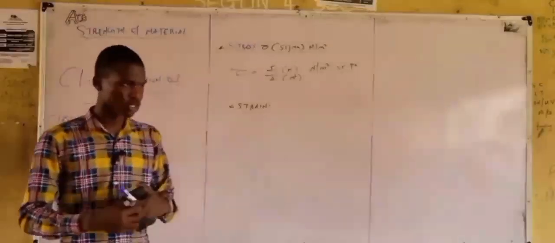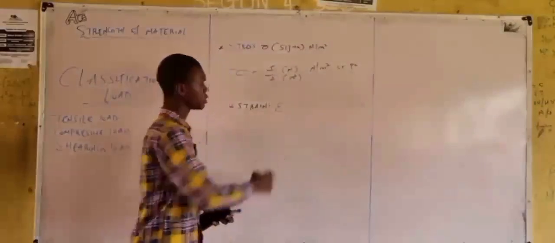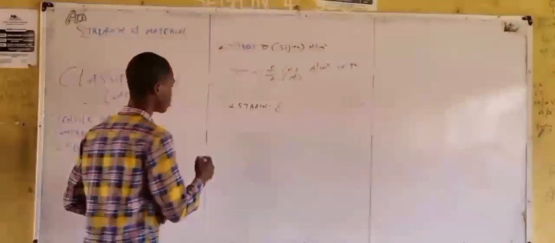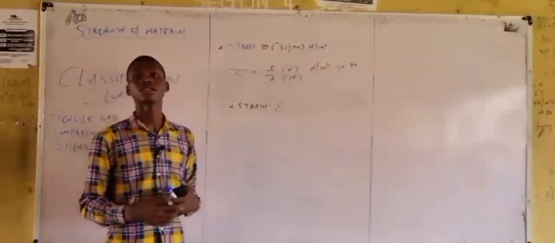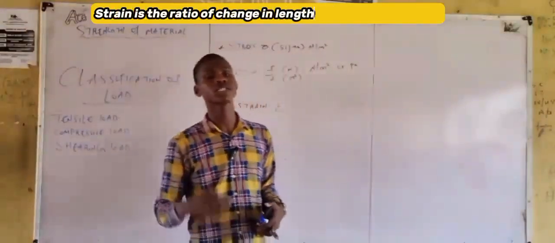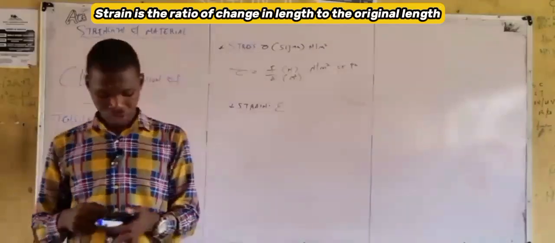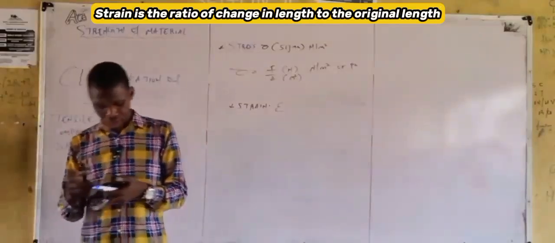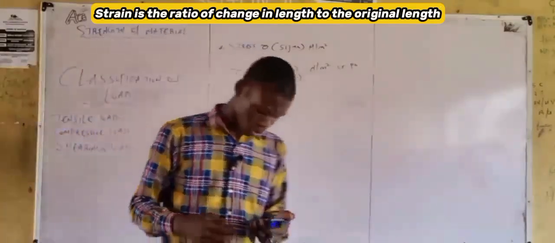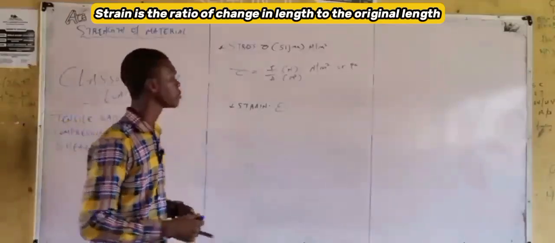Strain. When we say strain, what does it mean? This is how you denote your strain. Strain is the ratio. Strain is the ratio of change in length to the original length. Strain is the ratio of change in length of a body to the original length of the body or material.